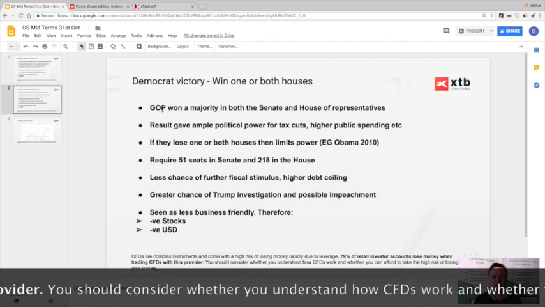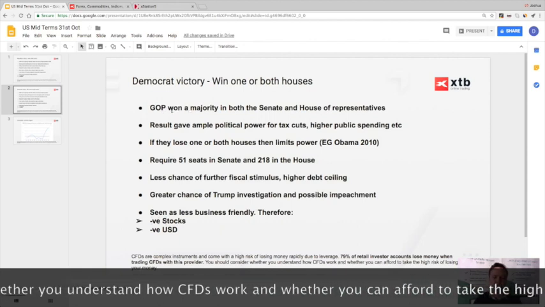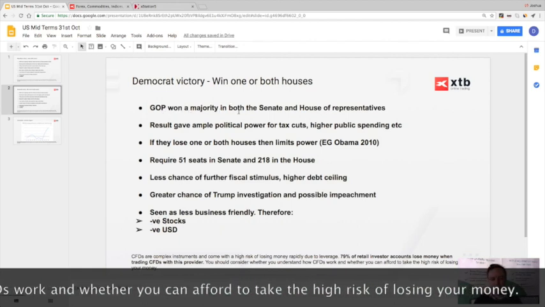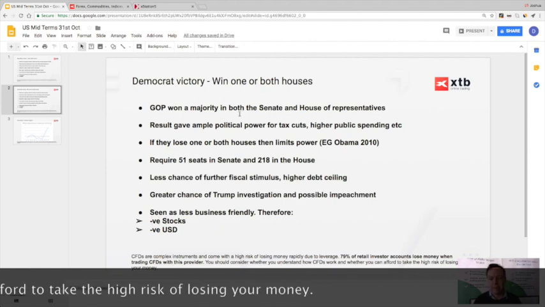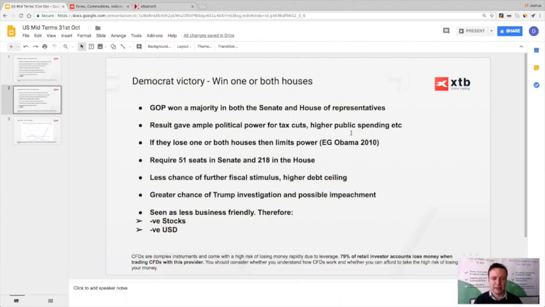If we take our minds back to 2016, remember Republicans won a majority in both the Senate and the House of Representatives, and what this did was give them ample political power to enact a lot of their legislation. So they pushed through large-scale tax cuts, higher public spending. If they lose one or both of the houses, then it does limit this power, and they could become a little bit hamstrung by bipartisan politics, as we saw with Obama in the 2010 midterms.